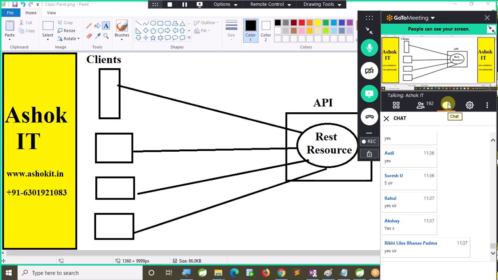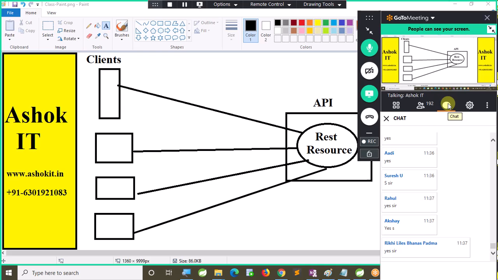So some people will ask, sir, what is the difference between RESTful service and REST API? Both are the same. They are providing services to others. REST client means a person or an application that can access an API. Anybody who is capable of sending one HTTP request to my project can be called a REST client.